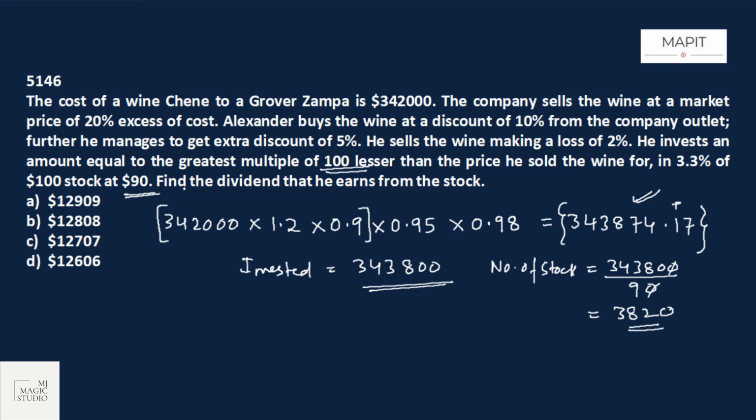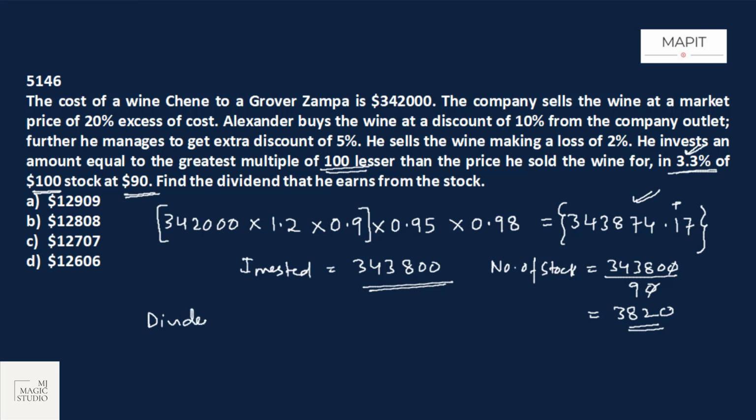Now this stock is giving what? Find the dividend that he earns from the stock. One stock is of face value $100, which is giving in return 3.3%. That means dividend from one stock is 3.3% of 100, that is $3.3.